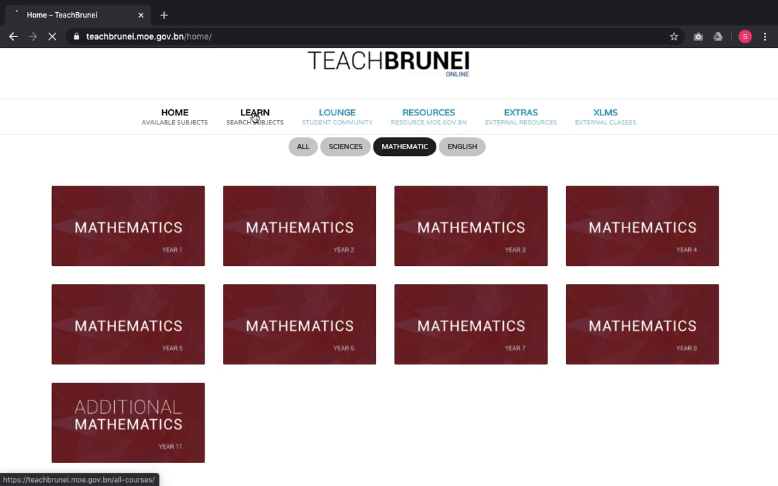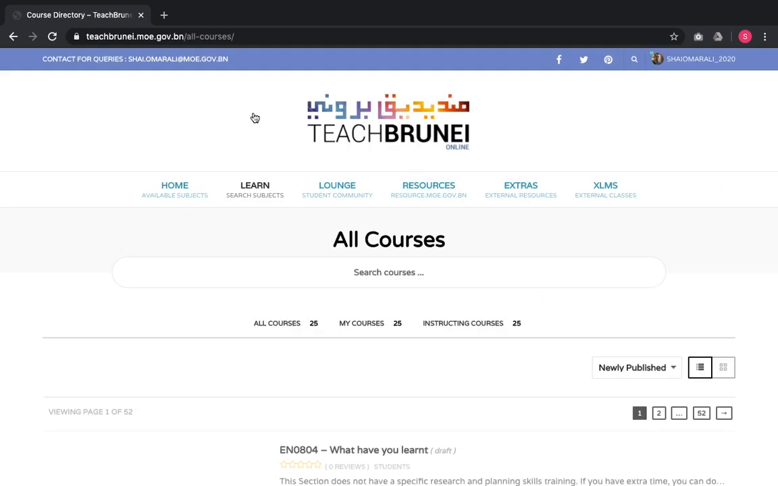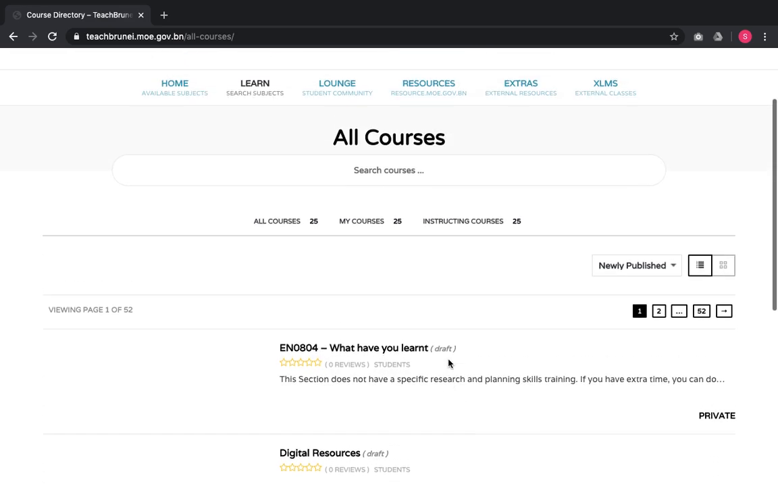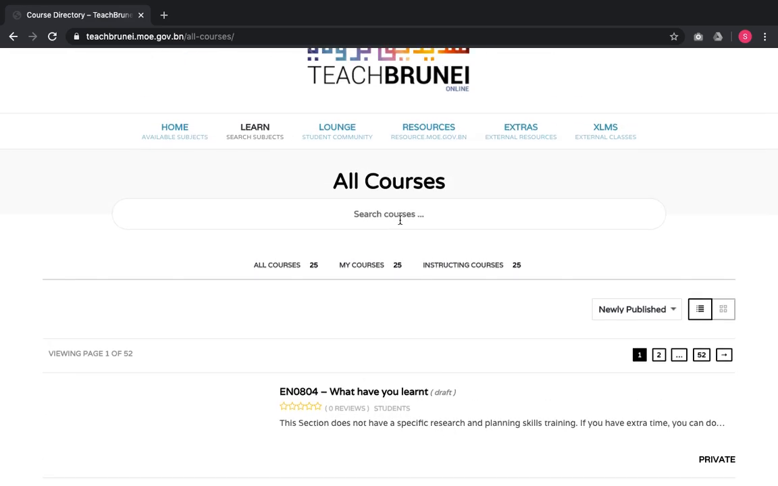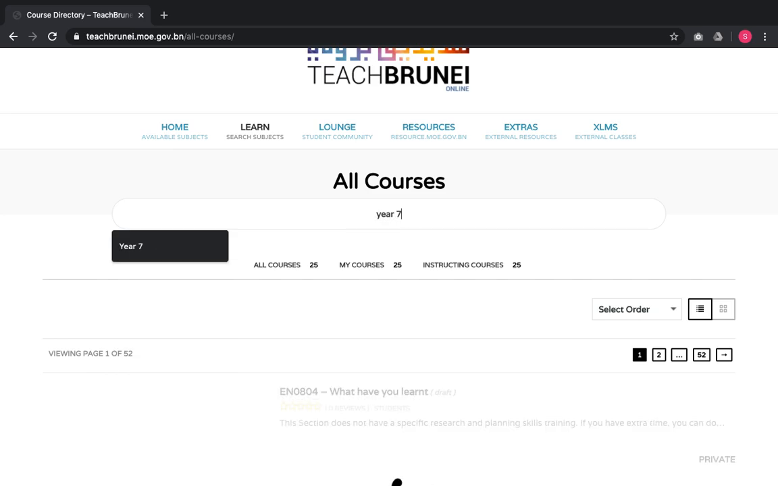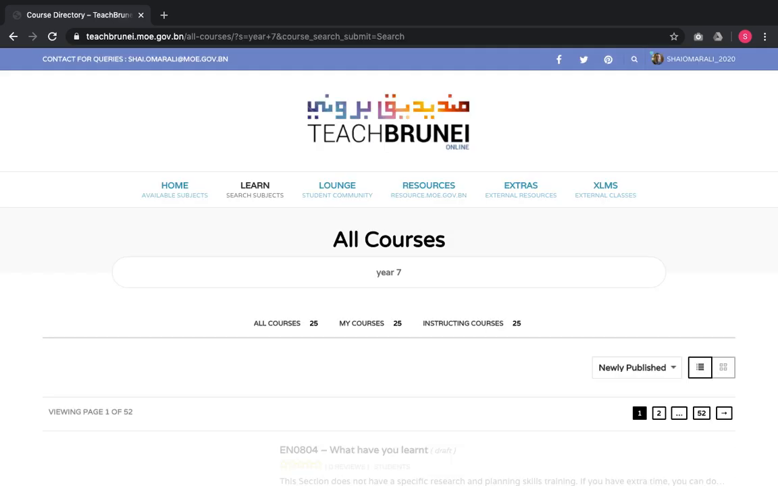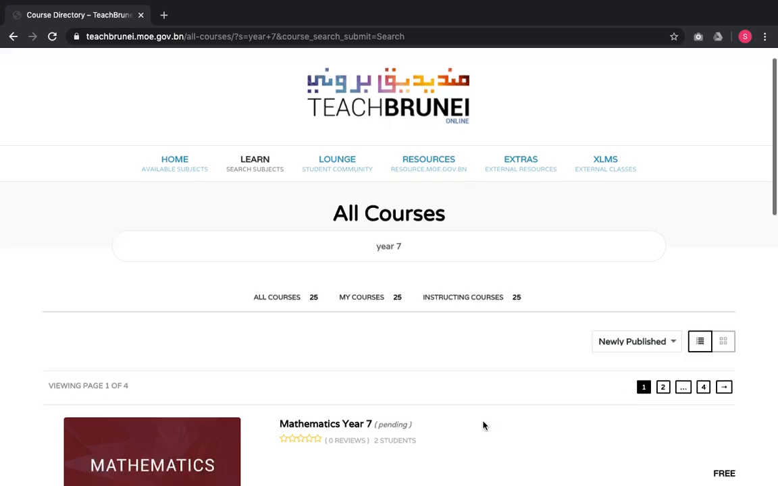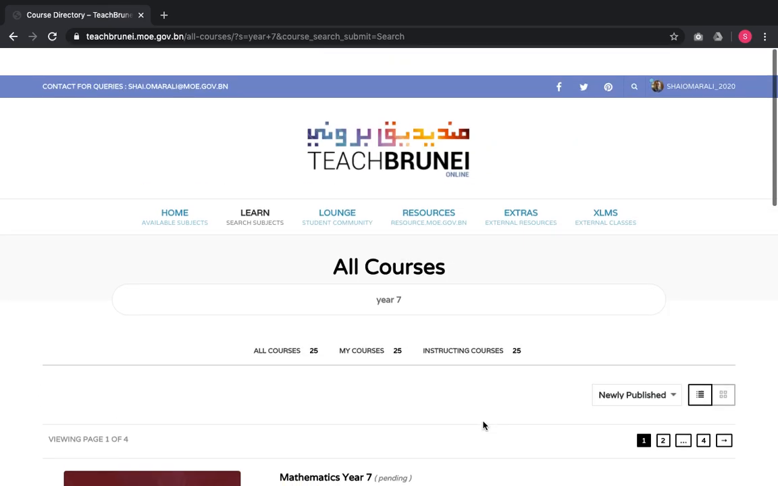Now we move on to the function of learn. The learn menu allows students and teachers to explore possible courses that they are interested in to become either a student or an instructor. For example, if I were to key in year 7, this will list out all the year 7 subjects that are available.